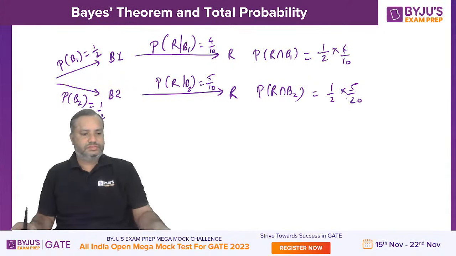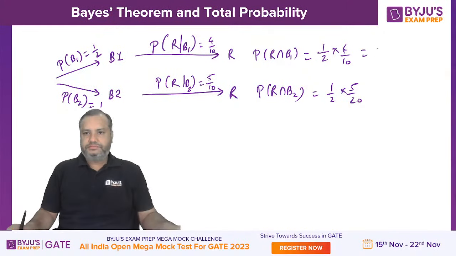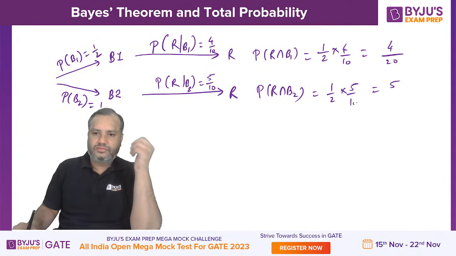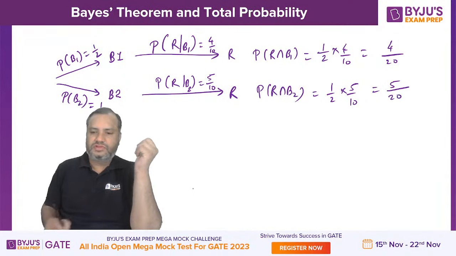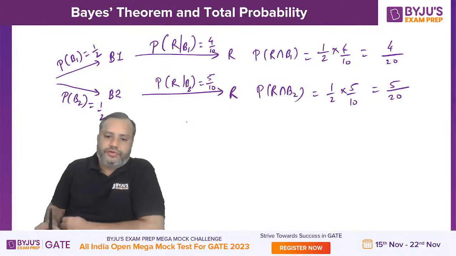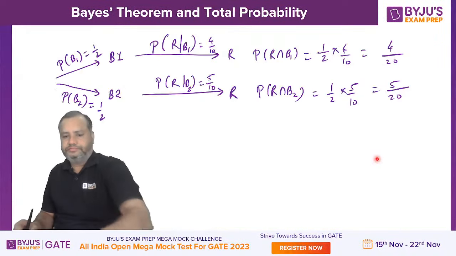Calculate this. Four by 20. This one is 5 by 20. Comfortable everyone?